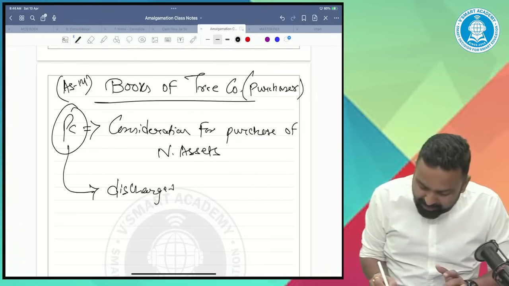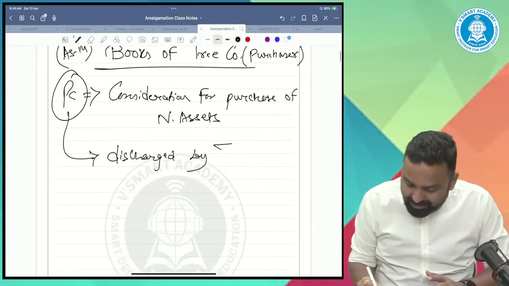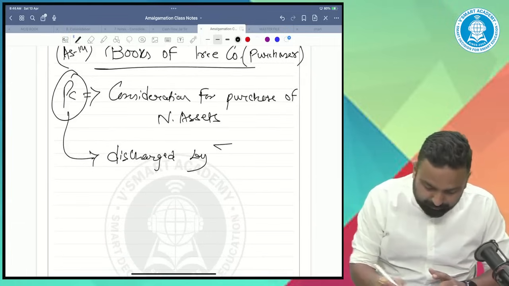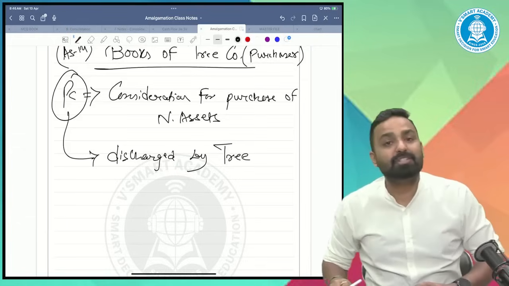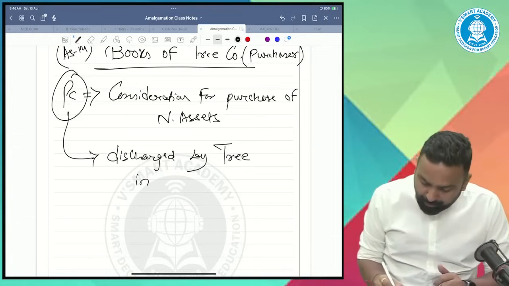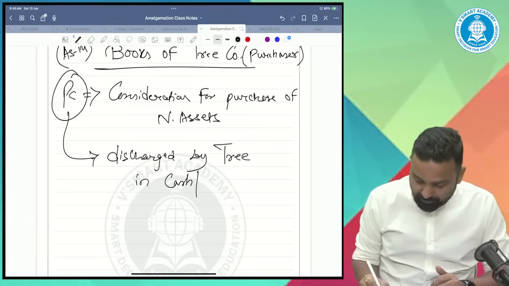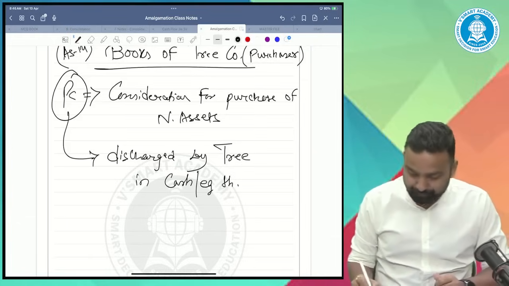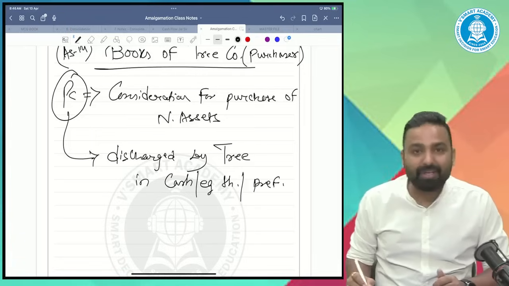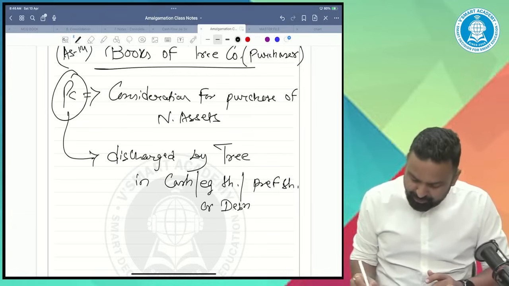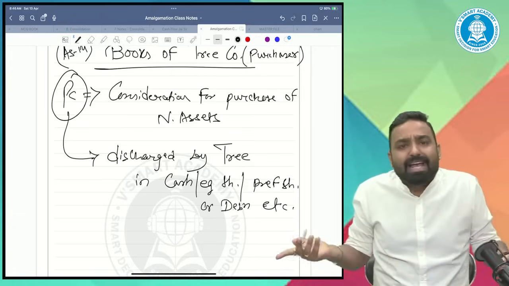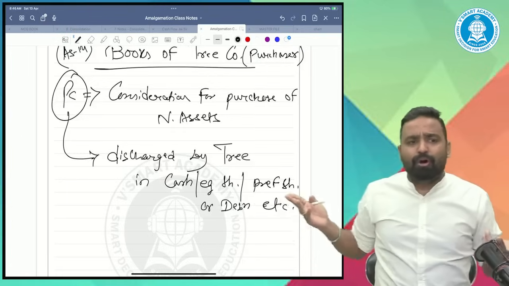PC is discharged by the transferee company in the form of cash, equity shares, preference shares, or debentures, etc. So PC can be paid in any form.